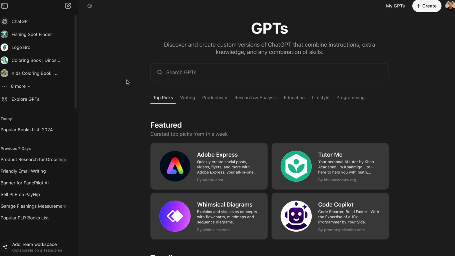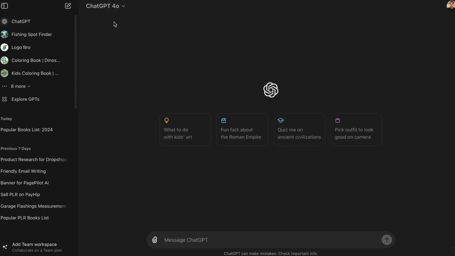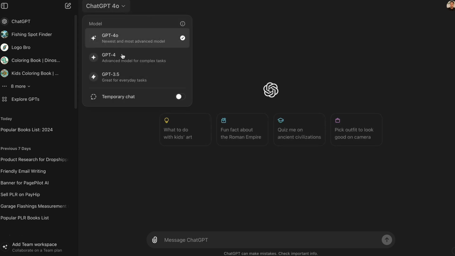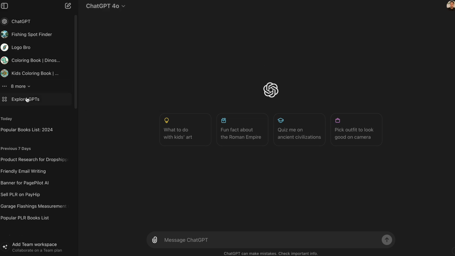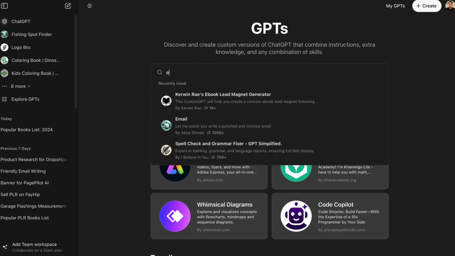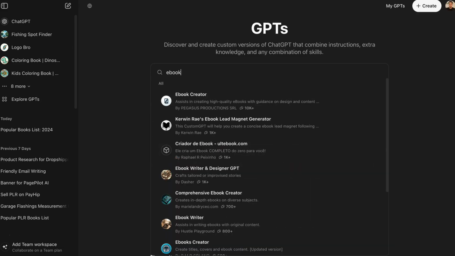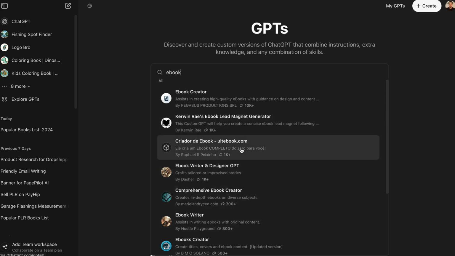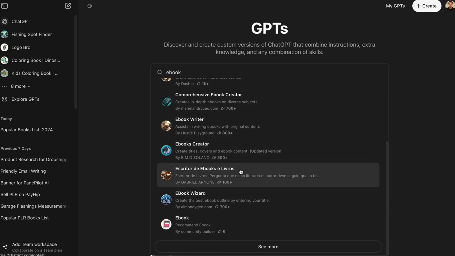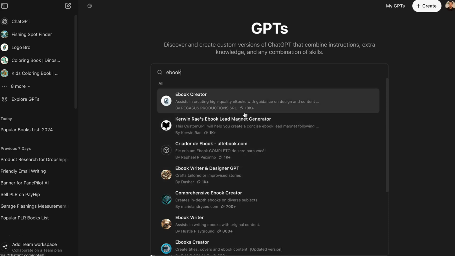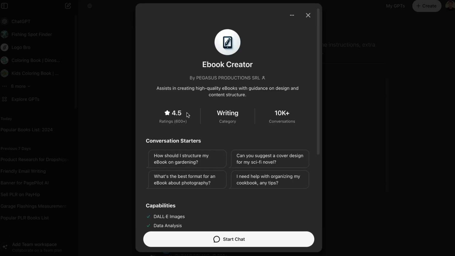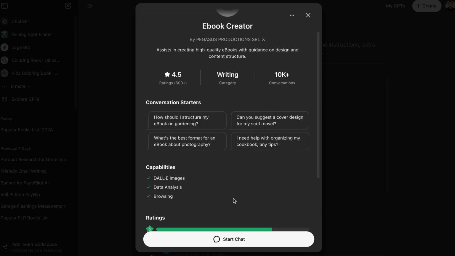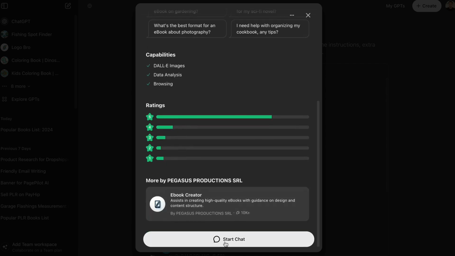So we're going to head over to ChatGPT, and you can actually do this with GPT-4, 4o, or 3.5. But to make this easier, we're going to go to Explore GPTs and we're going to put in ebook. We want to make an ebook, and there are lots of different GPTs here that we can use. I'm going to go with the top one, which has 10,000 uses already, and it's a 4.5 review, which is pretty good out of 5, considering a lot of them are usually 4. We're going to click start chat.